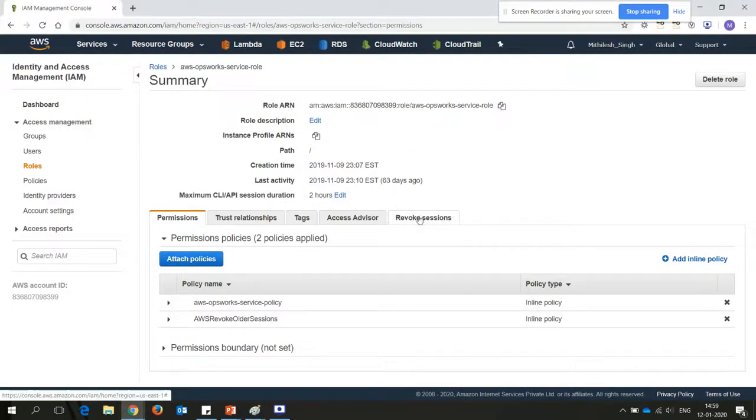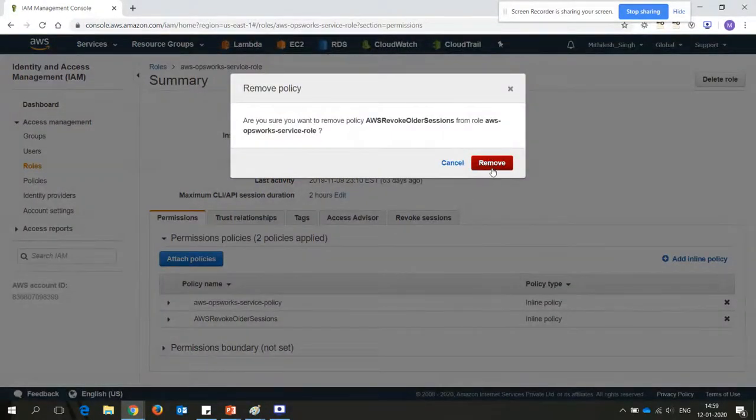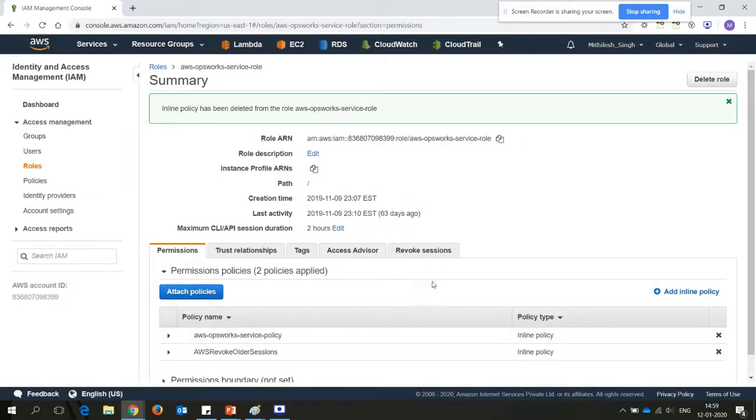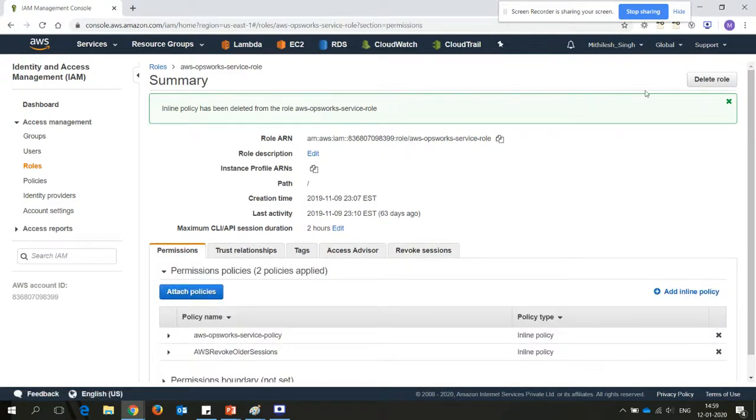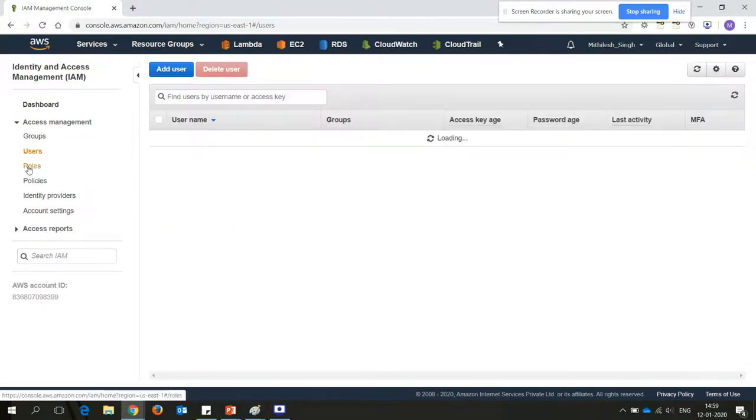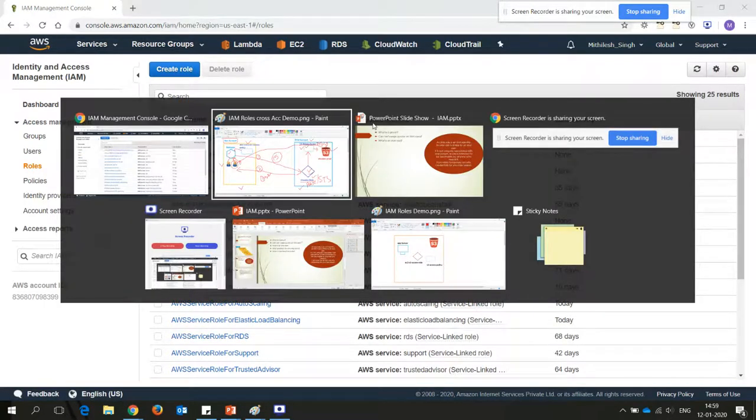But as soon as you revoke from here, the policy added here, known as an inline policy, is applied, and whosoever is accessing these resources from this role, all the sessions will be expired at the same time, or denied. So you can do that also for immediate effect if you want to revoke the access. So this is one of the things.